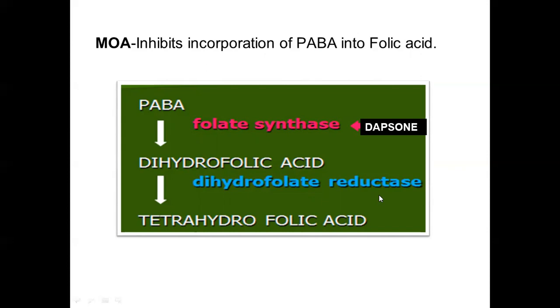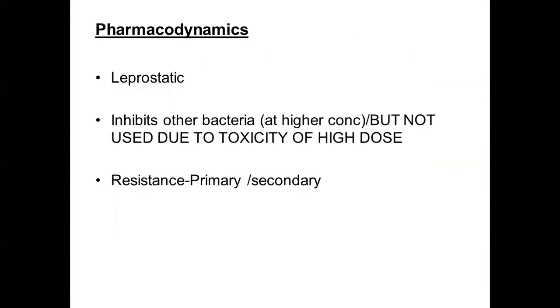You all know that bacteria have to synthesize folic acid. So dapsone inhibits the incorporation of PABA into dihydrofolic acid by folate synthase. This is how dapsone acts.